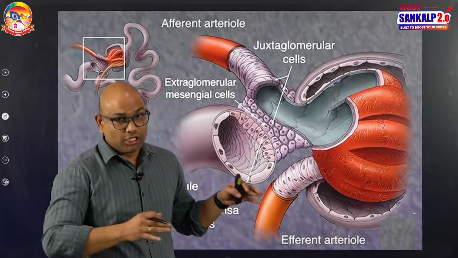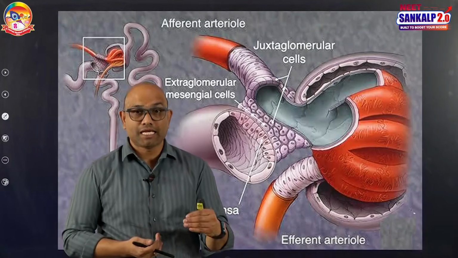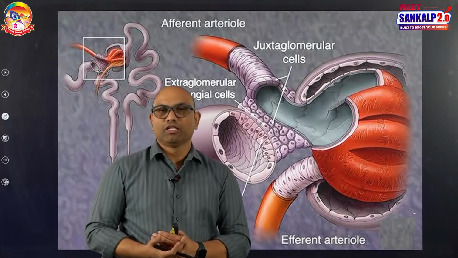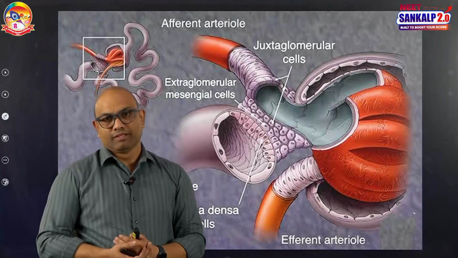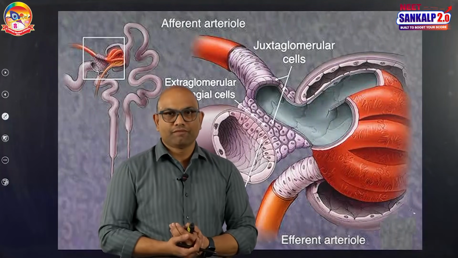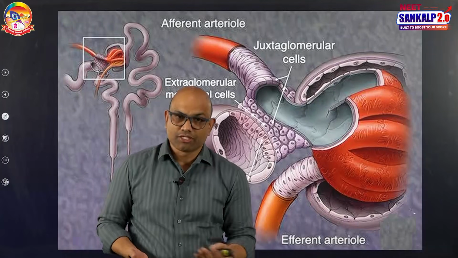And in this, the JG cells are involved in the production of an enzyme called renin. They are also involved in the production of a peptide hormone called erythropoietin. And you all know that the function of erythropoietin is to stimulate the production of RBC.